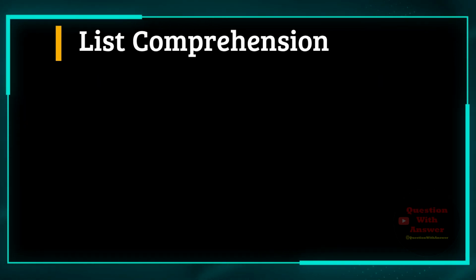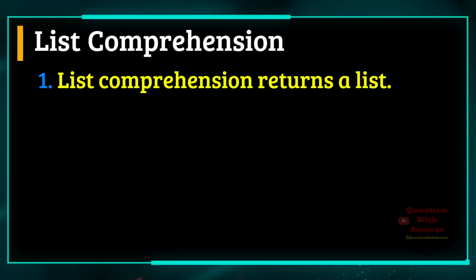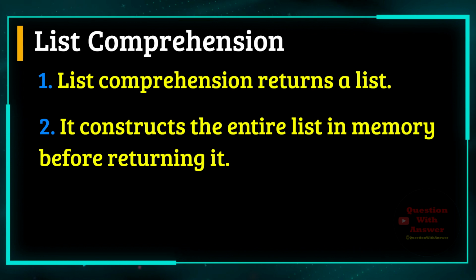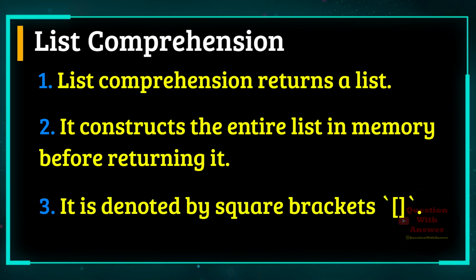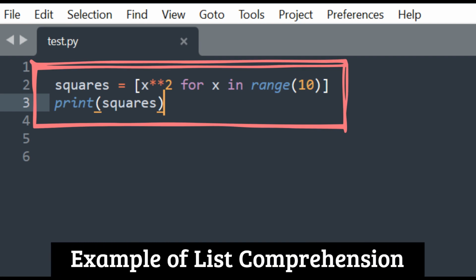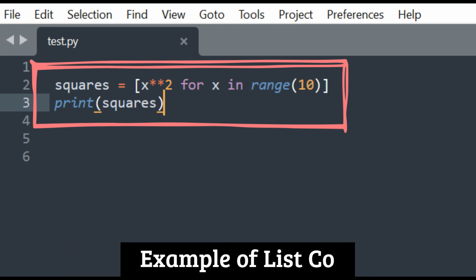List comprehension. List comprehension returns a list. It constructs the entire list in memory before returning it. It is denoted by square brackets. Here is the example of create a list called squares containing the square of each number in the range from 0 to 9 using list comprehension.